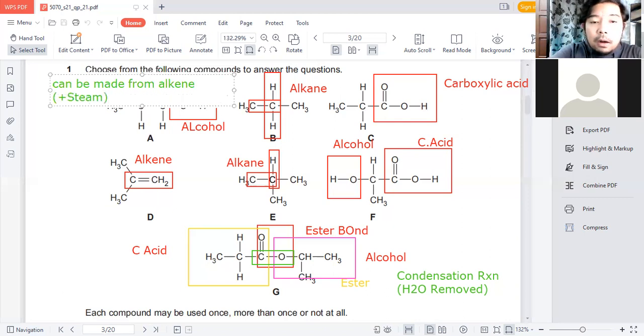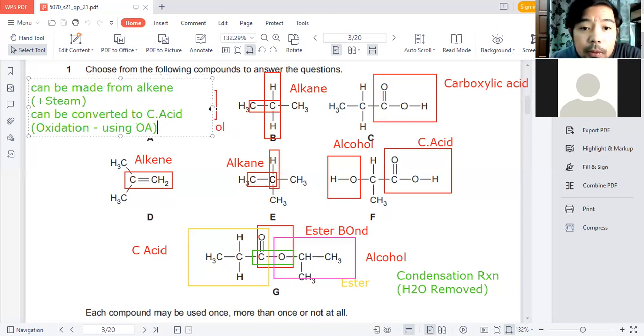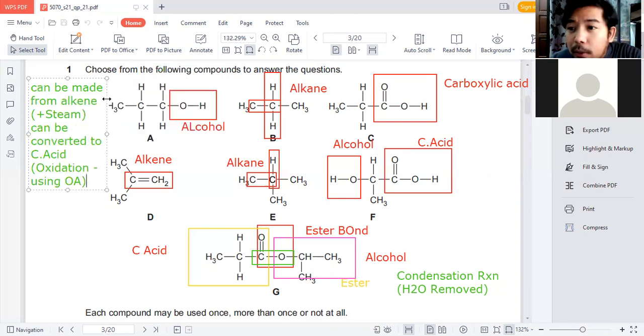Now, it also can be converted to carboxylic acid by the process of oxidation. Oxidation uses an oxidizing agent, OA. Remember, there are two oxidizing agents: potassium manganate or potassium permanganate, or dichromate.